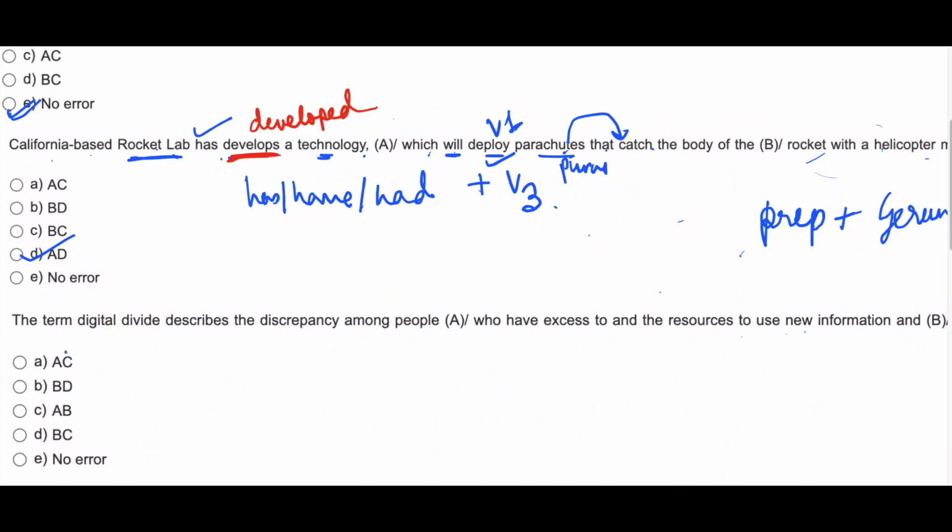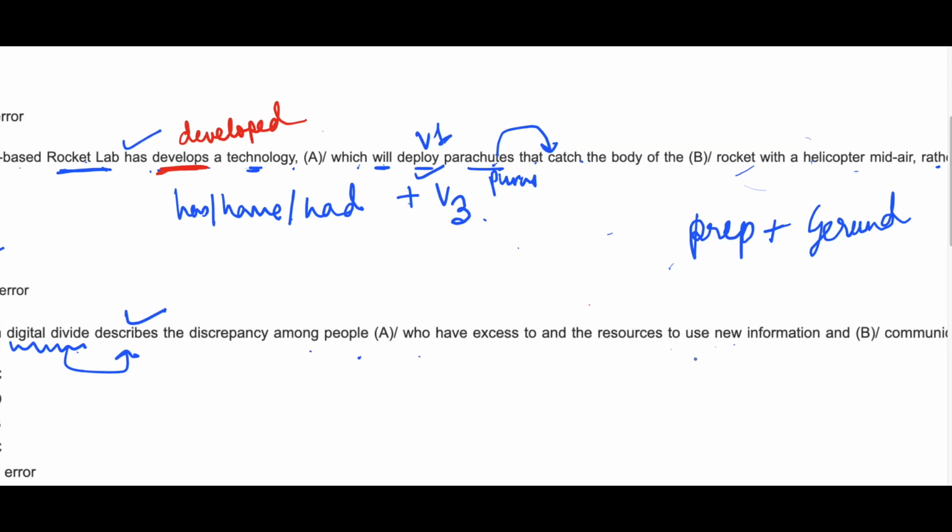Next. The term digital divide describes... Digital divide is a singular term. That's why the singular verb describes has been used. The discrepancy among people who have access to and the resources to use new information. Now the meaning of excess is too much or more than required.